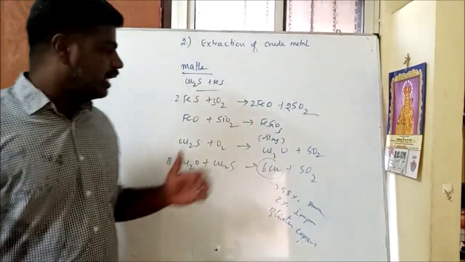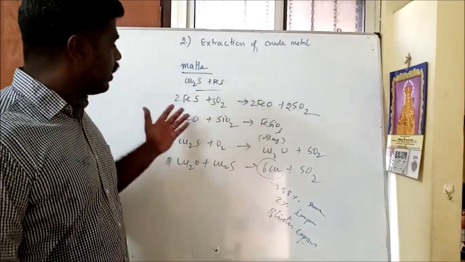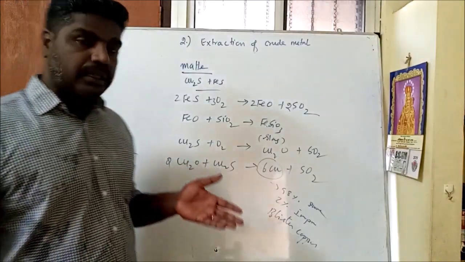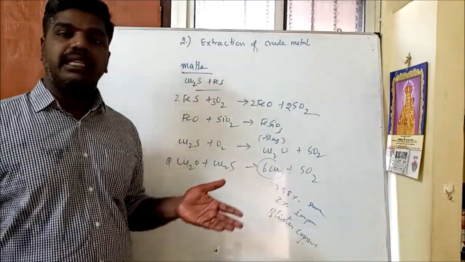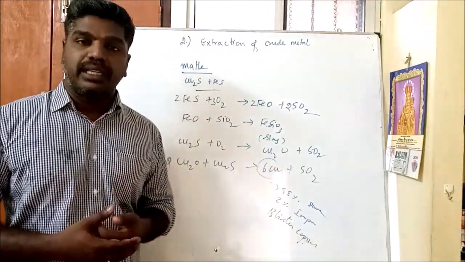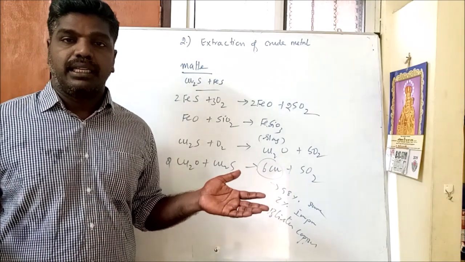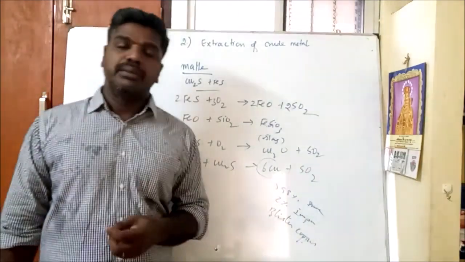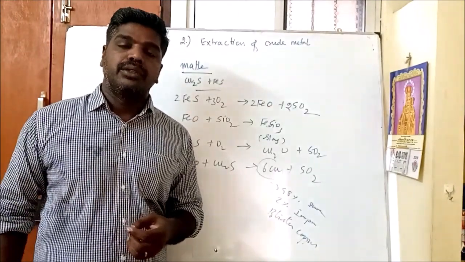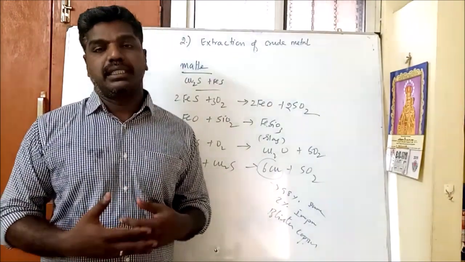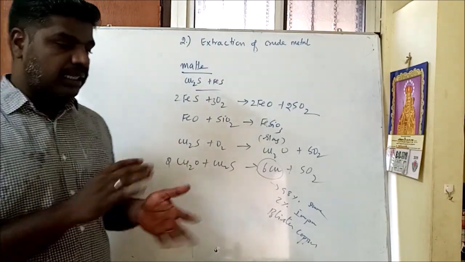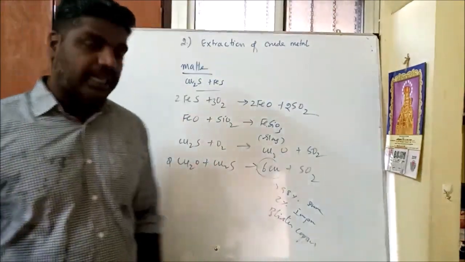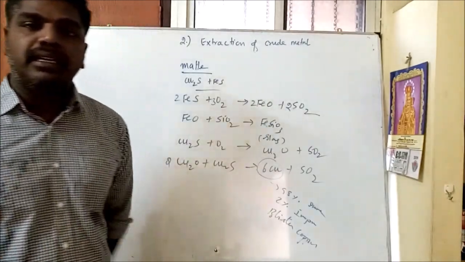Then one more example we have given is copper extracted from copper pyrites. During the concentration, the ore is roasted in a reverberatory furnace. It is converted into metal oxides. In order to remove these, the process takes place in a blast furnace at elevated temperature, where we also add reducing agents.